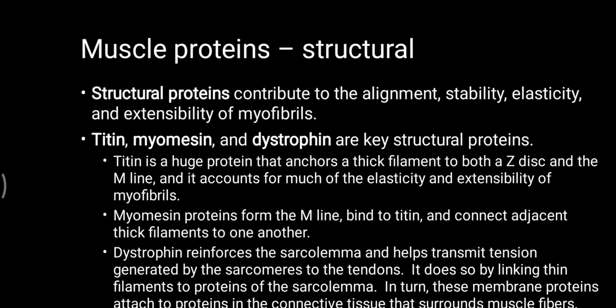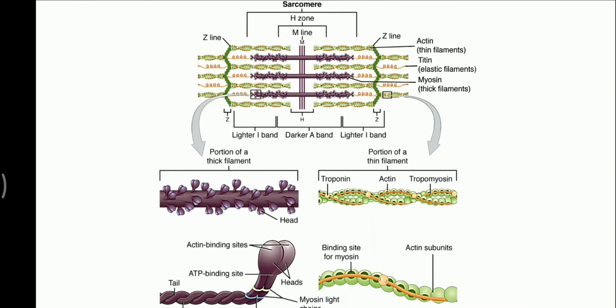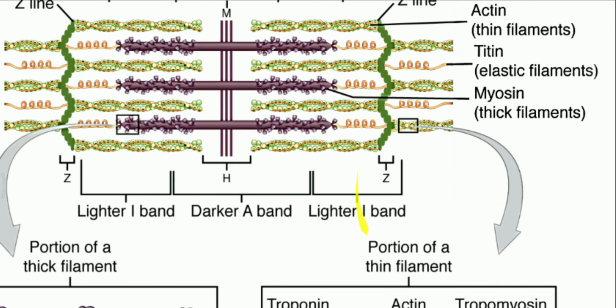Coming to the structural proteins. Structural proteins help in the maintenance of alignment of the other proteins, and in stability, and also provide elasticity to the myofibrils. They are titin, myomesin and dystrophin. Here we can see titin, myomesin and dystrophin.